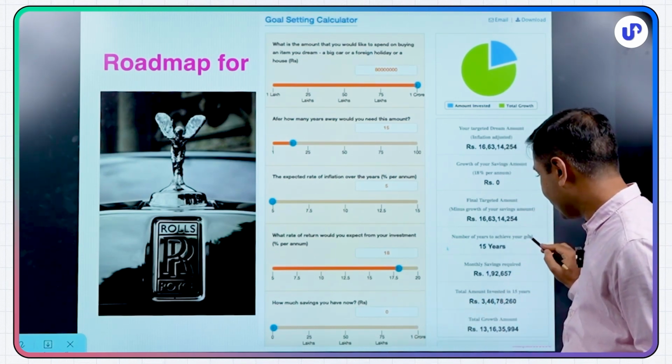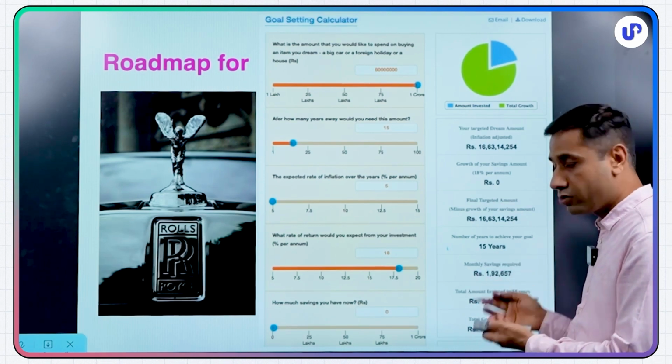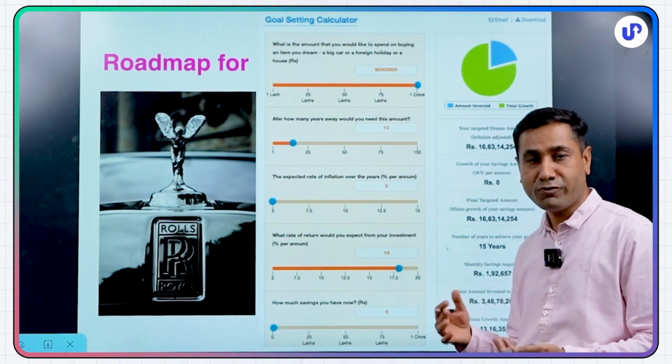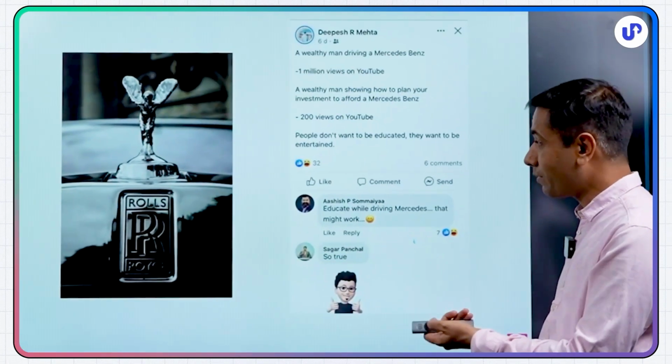So 15 years I've been doing this SIP and I'm pretty sure I'm now very close to the goal. So in the next, hopefully 4-5 years or before, I should be able to achieve this. So this is a roadmap for the Rolls-Royce.